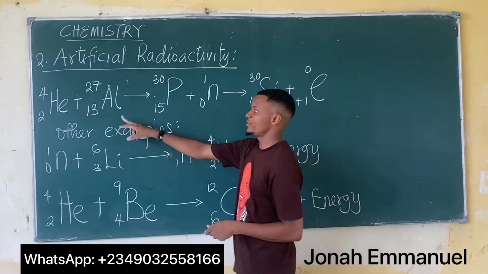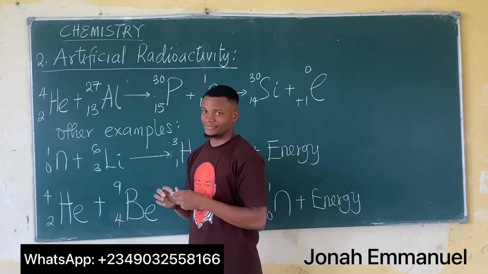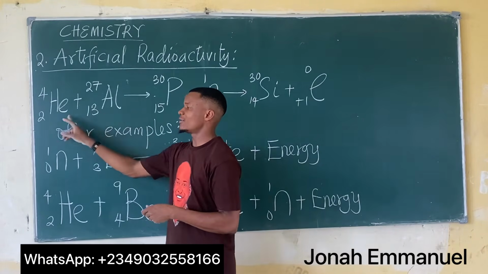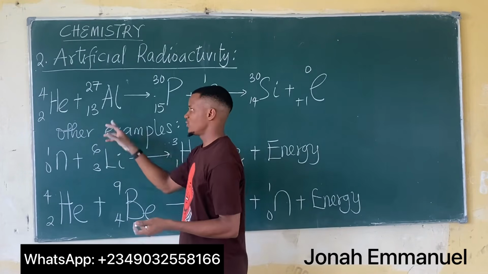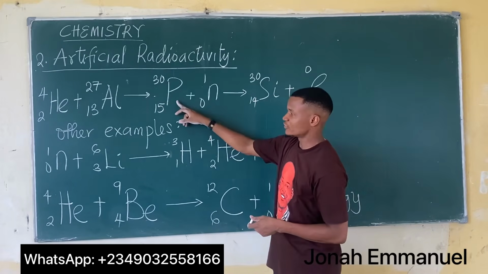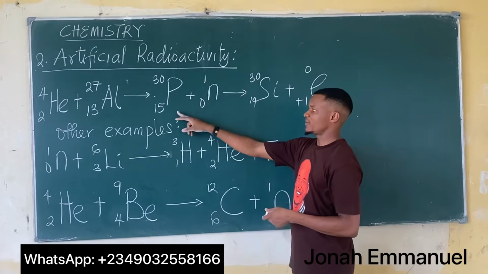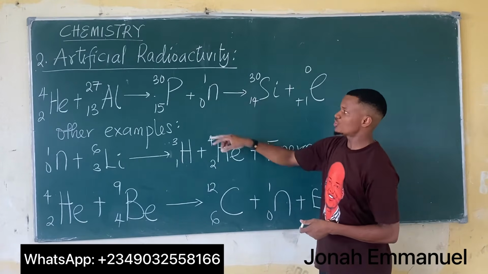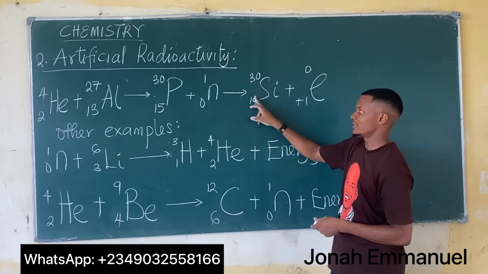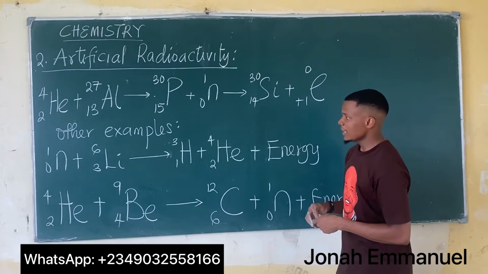Here we have aluminium. Now usually aluminium is non-radioactive, but you can see here, aluminium is now combined or bombarded with helium nuclei, thereby producing phosphorus 30, which is combined with a neutron, which on further decay produces silicon 30, having 14 as its atomic number.